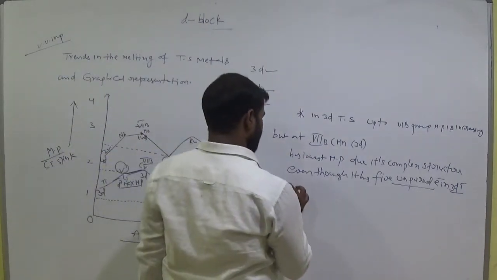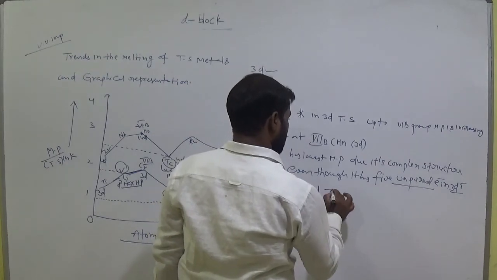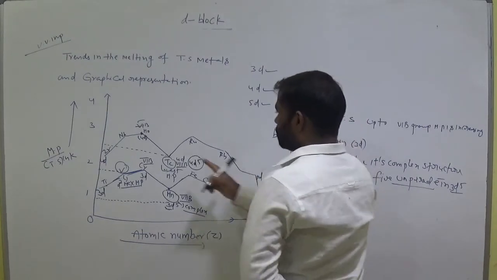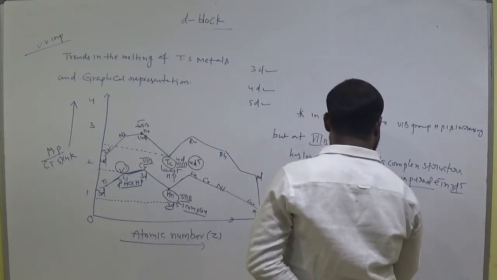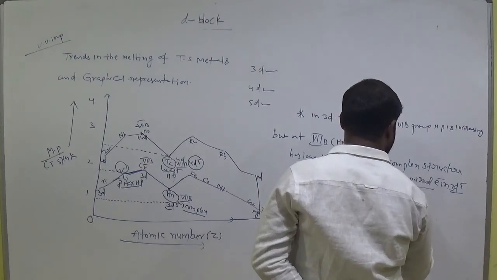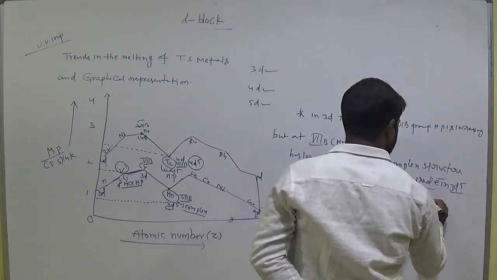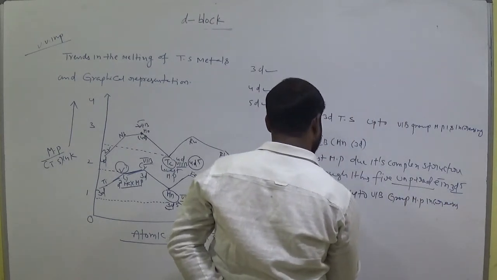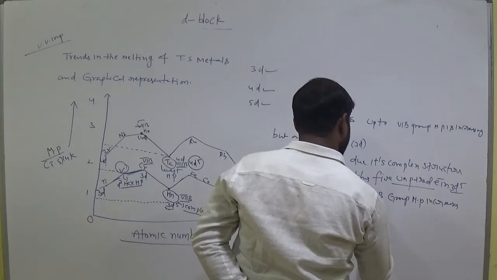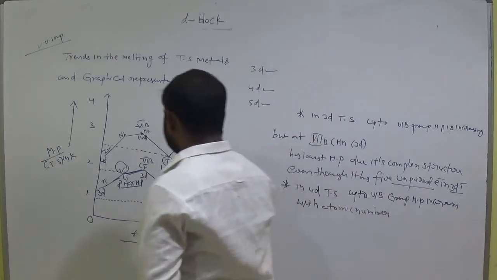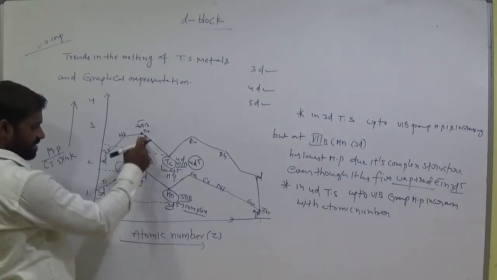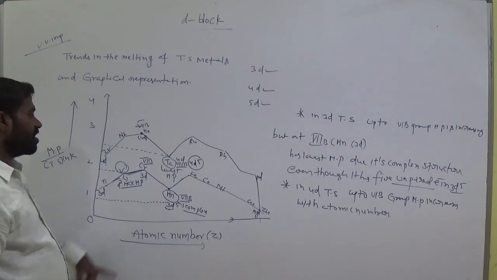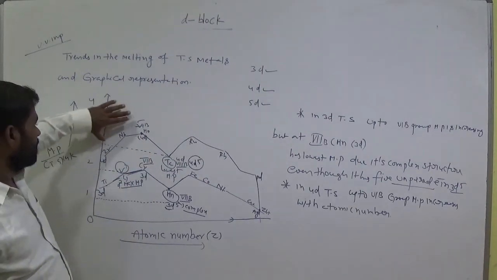Okay, right. In the 4D transition series, up to the 6th B group, the melting point increases with atomic number. Am I right? The atomic number increases up to molybdenum, and automatically the melting point also increases up to the 6th B group.